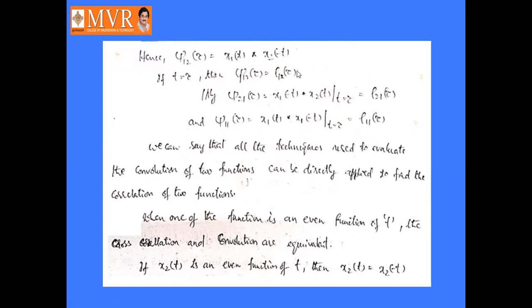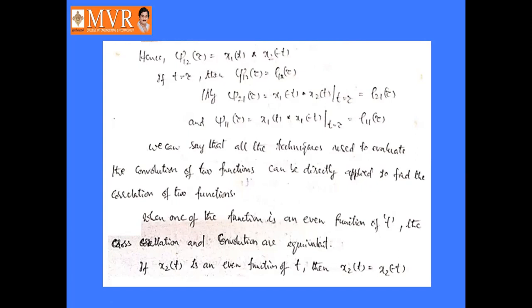So how are these two functions related? Correlation and convolution. J12 of tau is equal to rho 12 of tau. Correlation of two different signals is equal to convolution of two different signals.